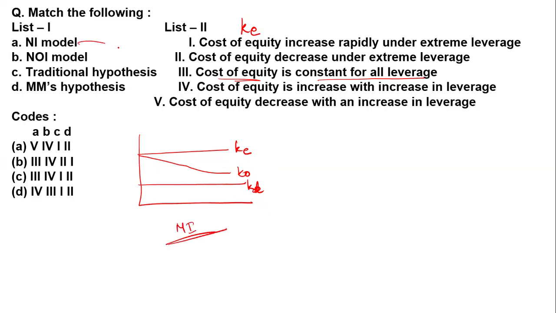So A is matched with 3. So option A and option D are going to be cancelled over here. Now, what is the hypothesis? If you match this correctly, you can easily answer this. So, what is the hypothesis? The hypothesis says that either the cost of equity increases rapidly under extreme leverage, or the cost of equity decreases under extreme leverage.